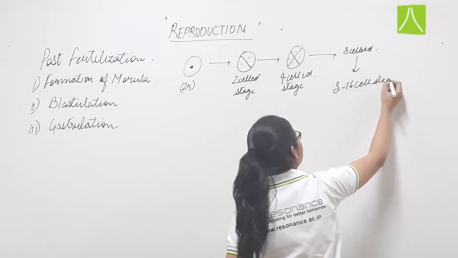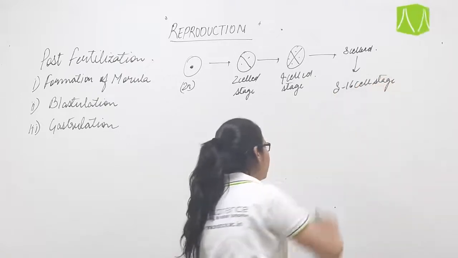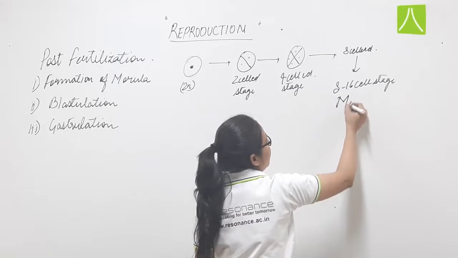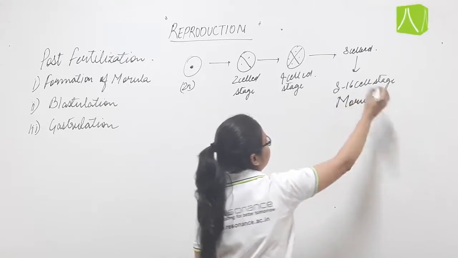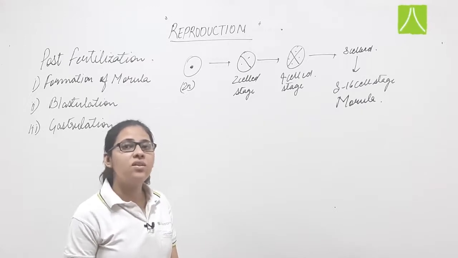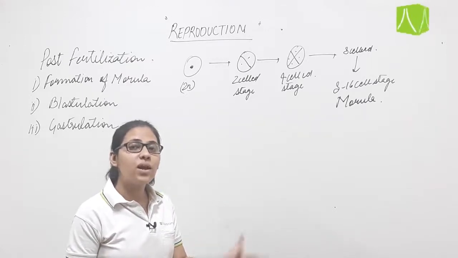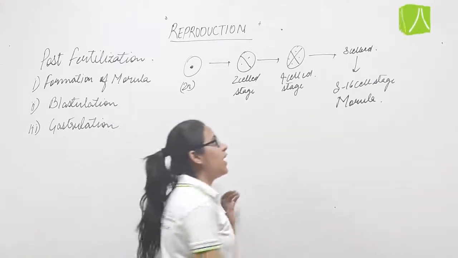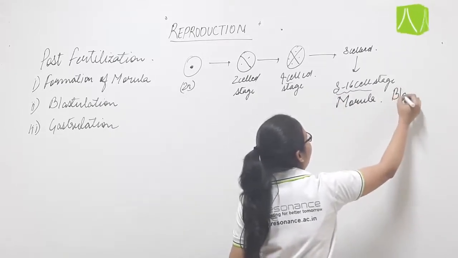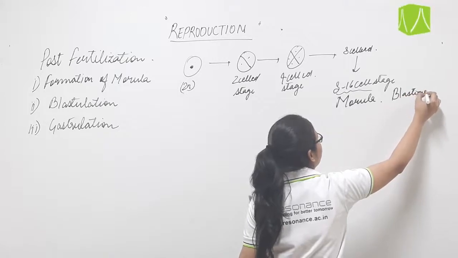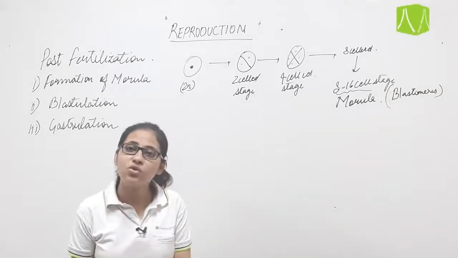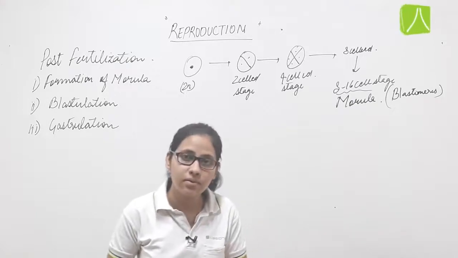Now this 4 cell structure is formed, then the 8 cell structure, and after this the 8 to 16 cell stage is reached, which is known as morula. The 8 to 16 cell structure is known as morula, and these cells are known as blastomeres. The cells formed after division are known as blastomeres.